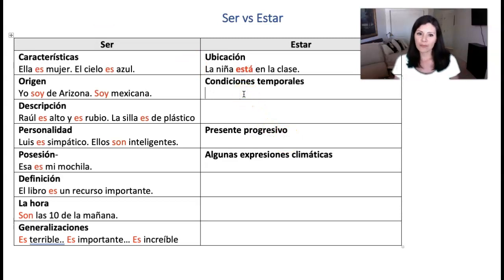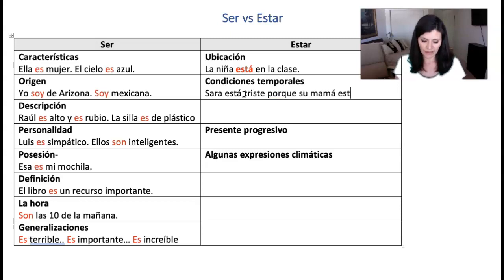To express temporal conditions, things that can change. What can change? Our feelings, our mood, our health. All of those things can change. I can say, for example, Sara está triste porque su mamá está enferma. So notice, I'm expressing mood, which can change.